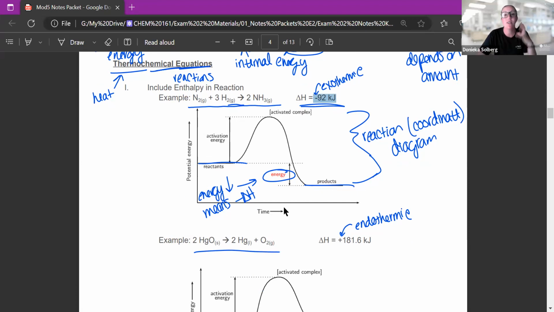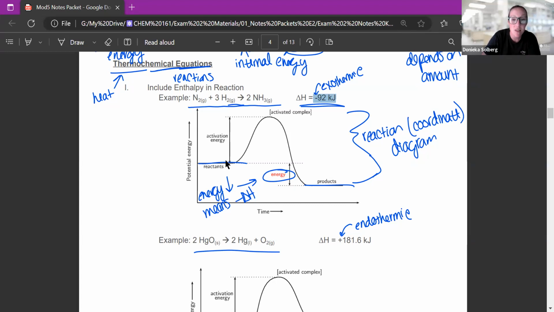So I said that delta H is a state function. The path to get there doesn't actually matter. It could be a high activated complex or activation energy, could be low. Delta H is the difference between reactants and products, only from the reactants to the products. The delta means difference, like beginning and end. So if I have this reaction coordinate diagram, to find delta H, it is the difference between your reactants and your products. That's it. The potential energy difference between reactants and products.